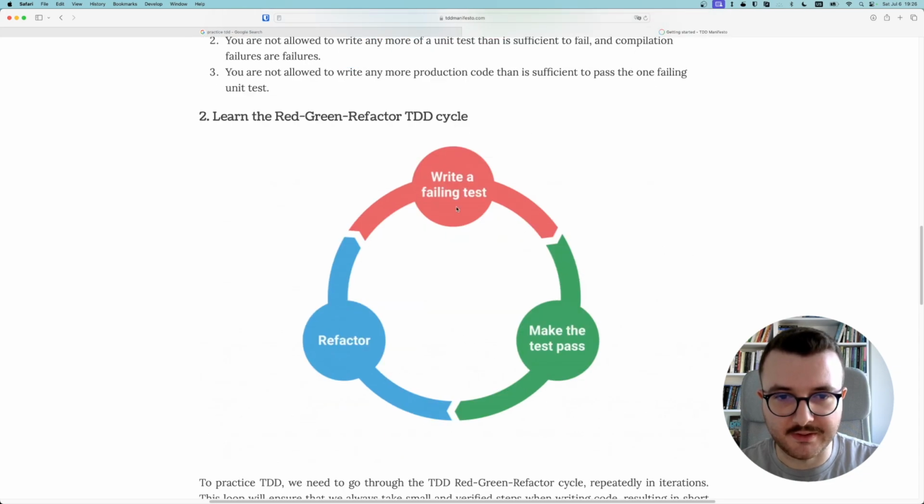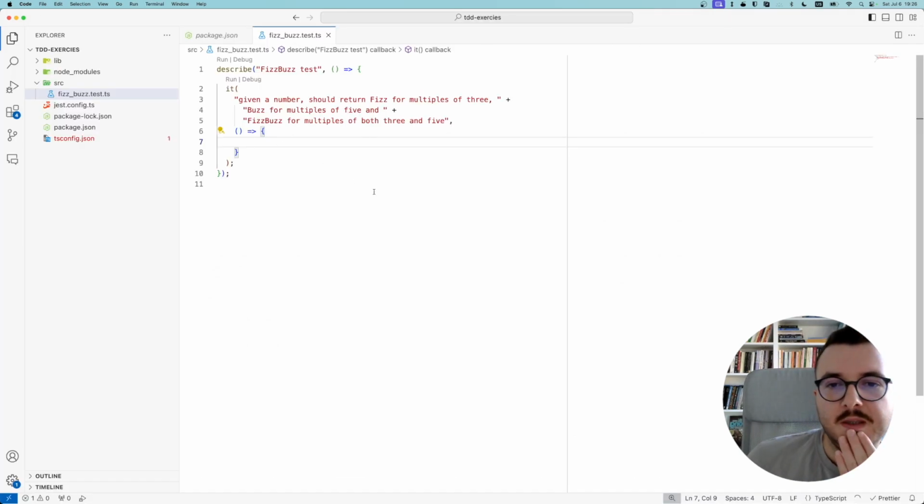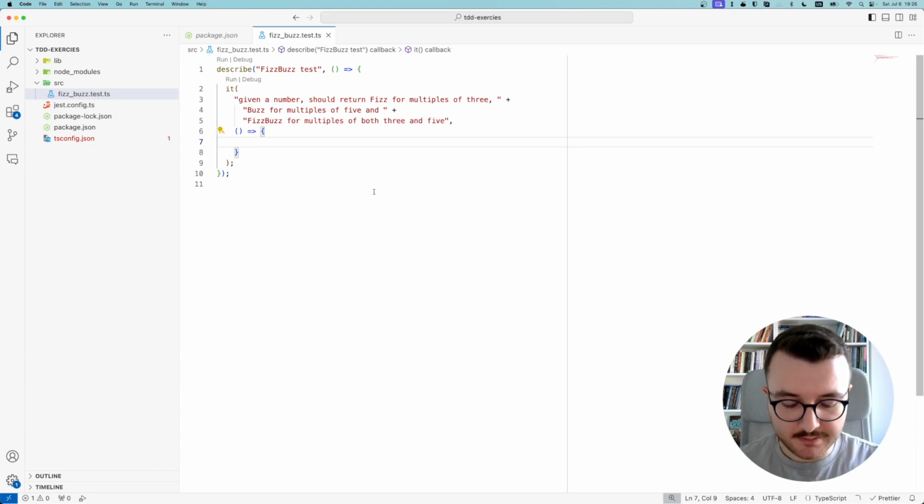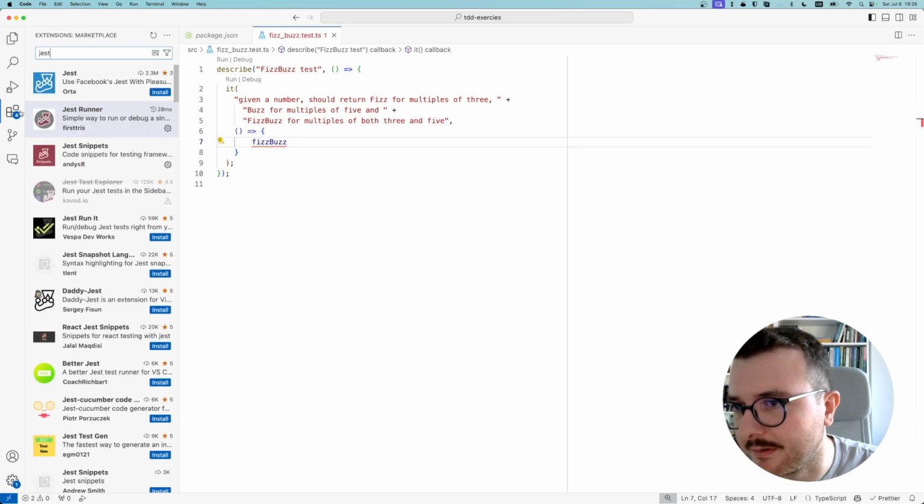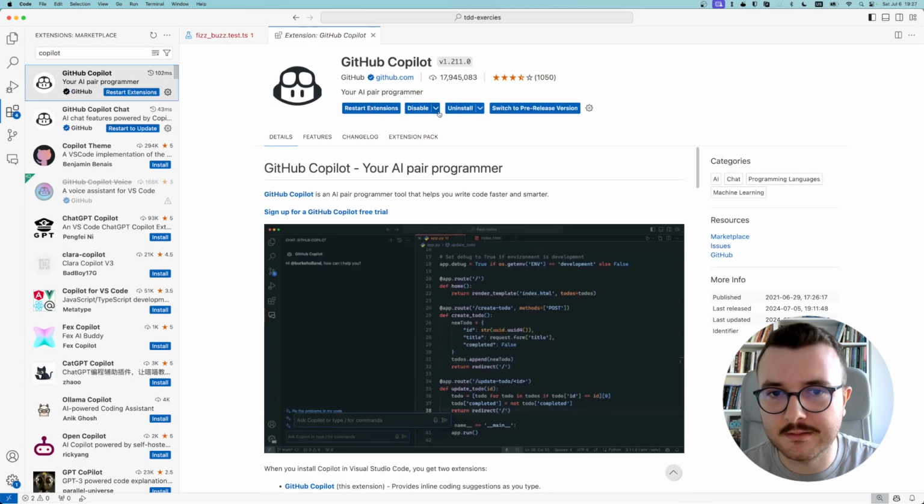So let's start with writing a failing test, given a number, should return fizz. The name of the method is FizzBuzz, correct? I really want to disable Copilot. I want to write this on my own. Okay, disable.